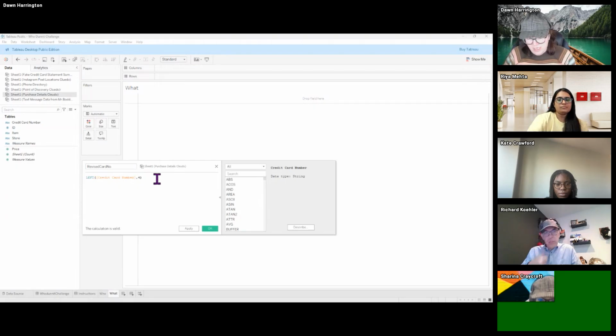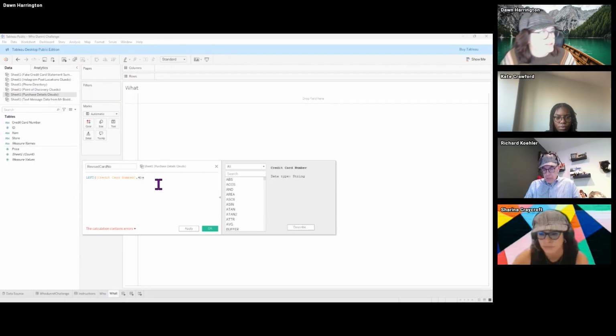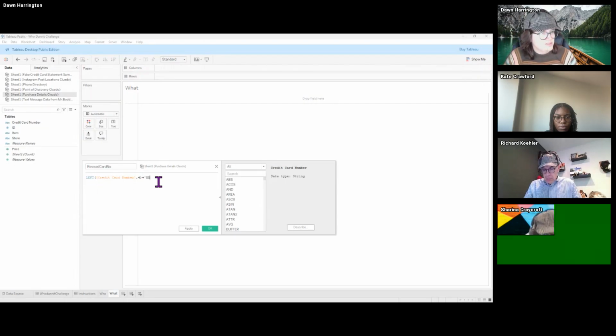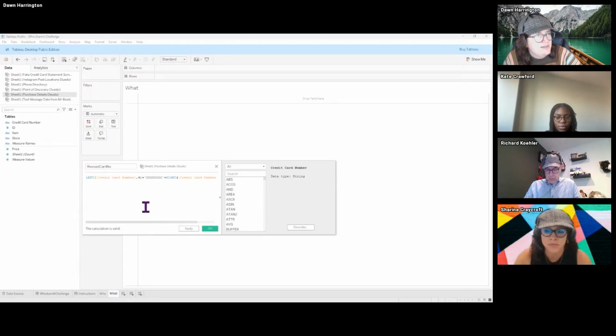Then I'm going to mask it with all of the X's. It looks like there's 8 X's: 1, 2, 3, 4, 1, 2, 3, 4. So mask those, and then give me the right 4 of the card number. So now I will be able to join this on the other data set. So a left and then a right formula on that. I'm going to click OK on this.